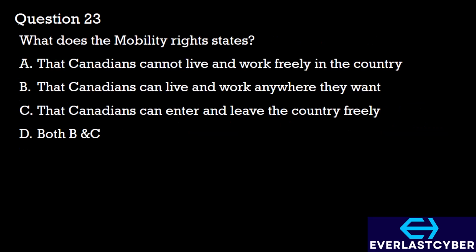Question 23. What does the mobility right state? A. That Canadians cannot live and work freely in the country. B. That Canadians can live and work anywhere they want. C. That Canadians can enter and leave the country freely. D. Both B and C.